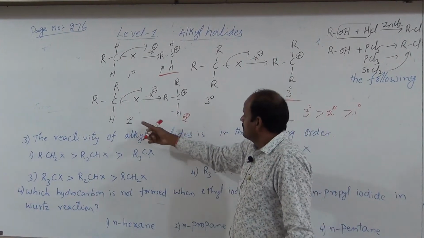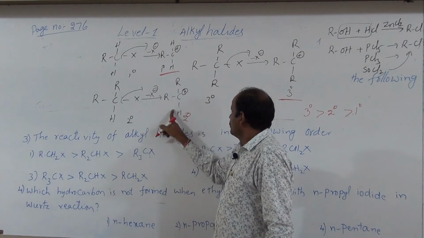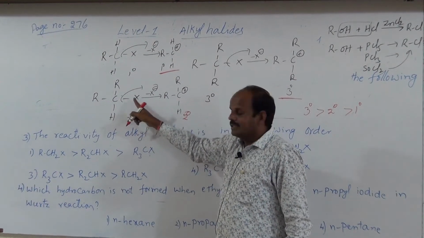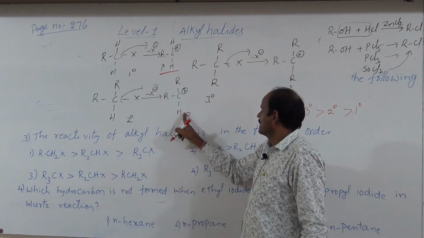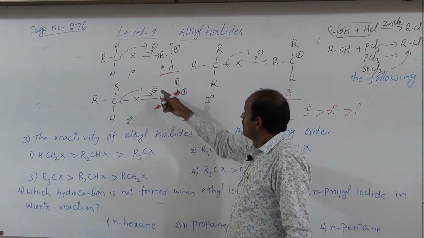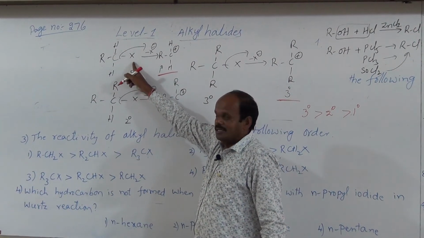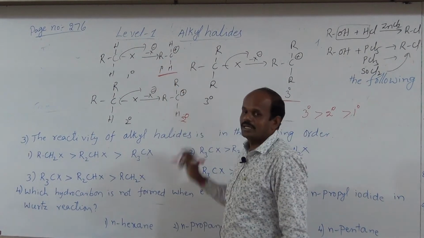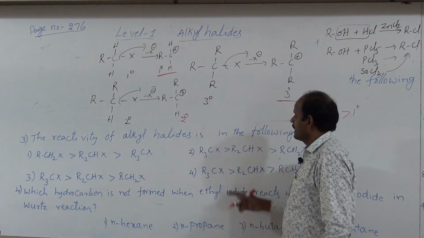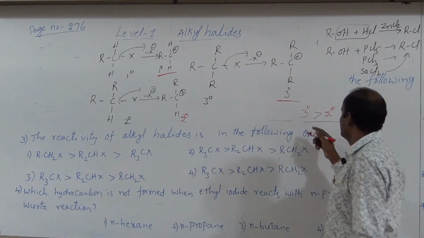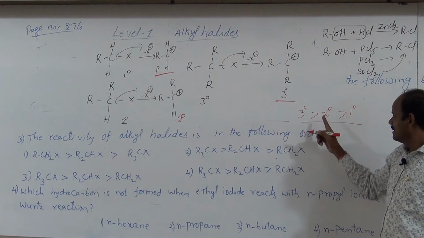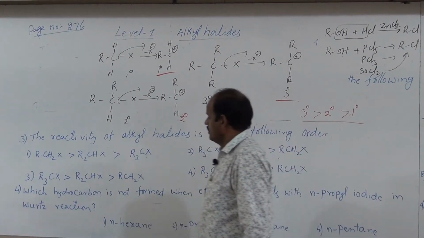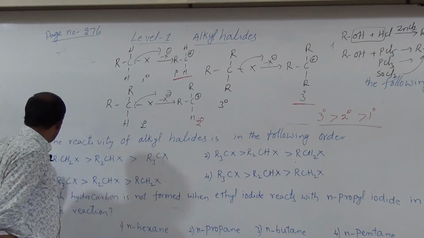And the next one, secondary carbocation is more stable. If a secondary alkyl halide undergoes reaction, it gives the more stabilized secondary carbocation. And the last one, if a primary alkyl halide undergoes reaction, it gives the less stable primary carbocation. Hence, the reactivity order follows this only: tertiary alkyl halides, secondary alkyl halides, primary alkyl halides. Here different options are given. So, what is the first option?